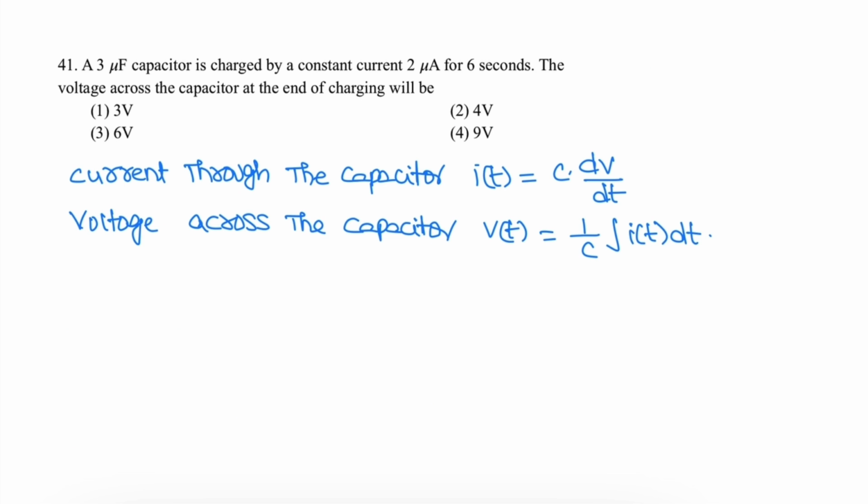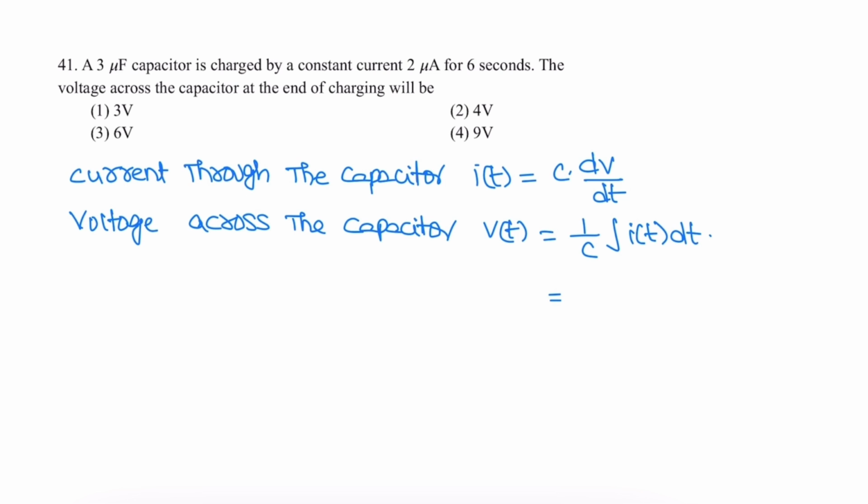Next question. A 3 microfarad capacitor is charged by a constant current of 2 microamperes for 6 seconds. Find the voltage across the capacitor at the end of charging, that is the final voltage. We know the current through a capacitor is i of t is equal to C dV by dt, this is the differential form. Applying integral on both sides, voltage across the capacitor is 1 by C integral 0 to t i dt.